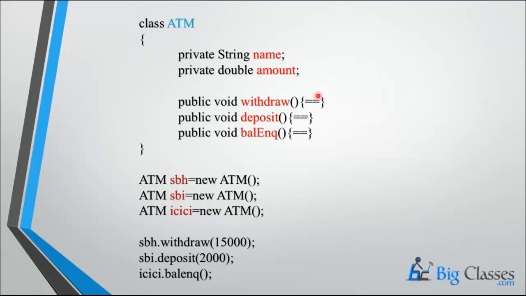Real-time coding, how will it be done in Java? See, I have a class with the name ATM. We know the ATM has a name and an amount. Name is of type string and amount is of type double because it holds some values, right? And see, I am using private, for security purposes. We are giving it as private.